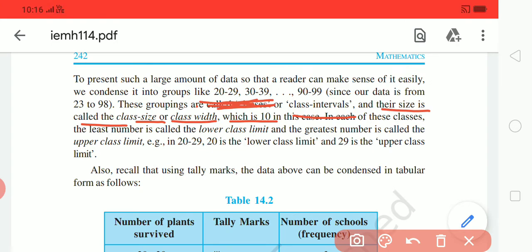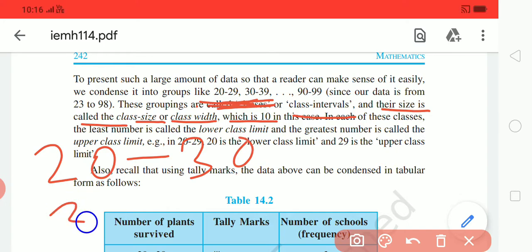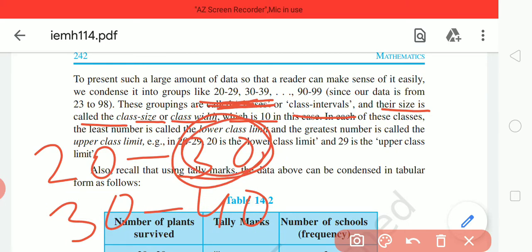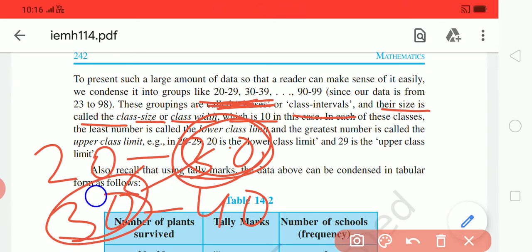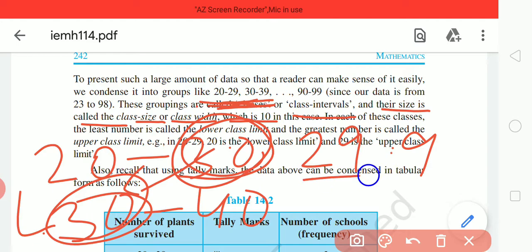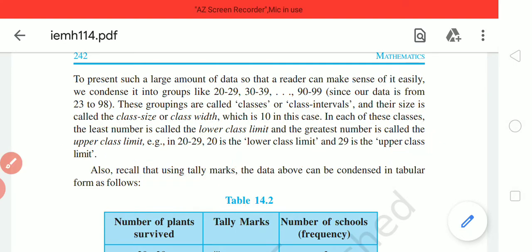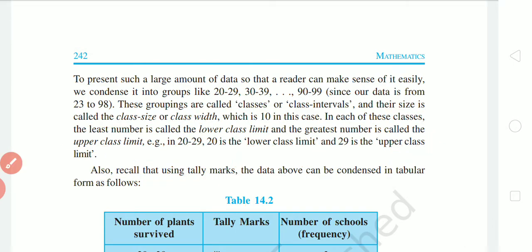If you have been given continuous, then you can write 20 to 30 and then 30 to 40. Ultimately 30 will be counted in the lower limit only, and here we will use up to 29.9, right. So the width is 10, because this is not continuous.